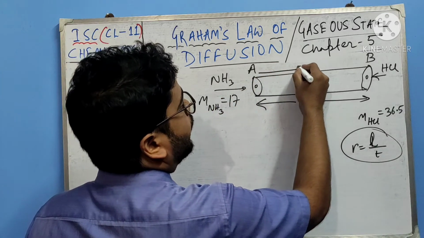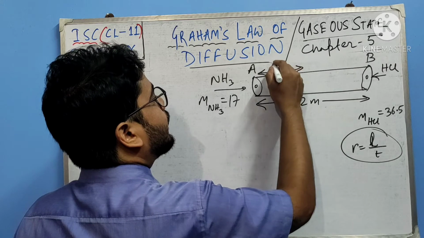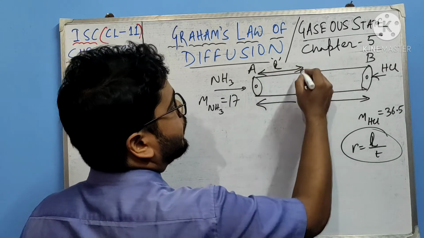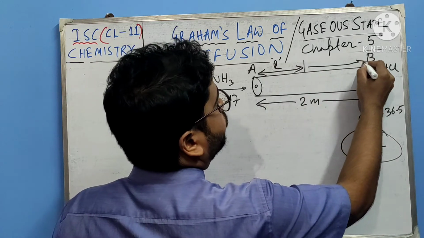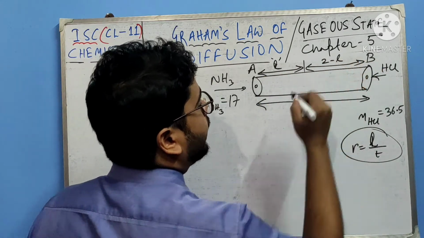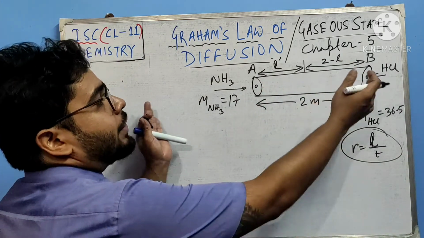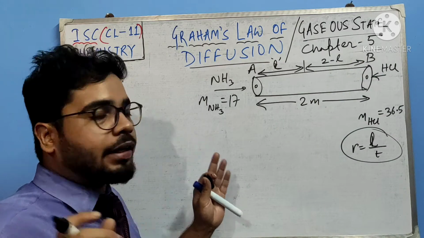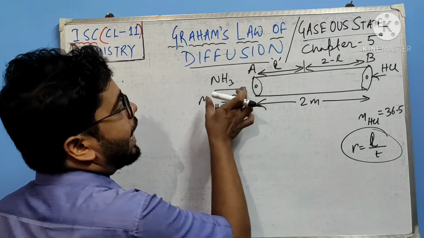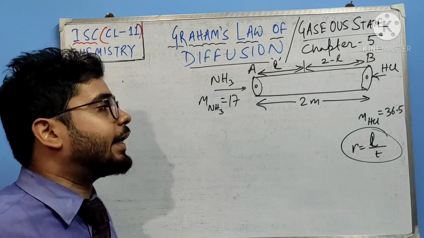Suppose the dense white fume is formed at a distance of L from A. If this distance is L and the total is 2, then this remaining distance will be 2 minus L, right? The time taken will be the same if we send the gases together at the very same point of time. When the dense white fume is formed, ammonia has taken T time and HCl has also taken T time.